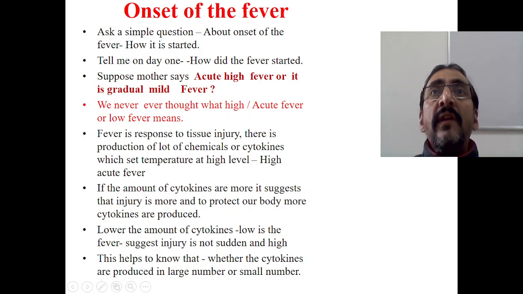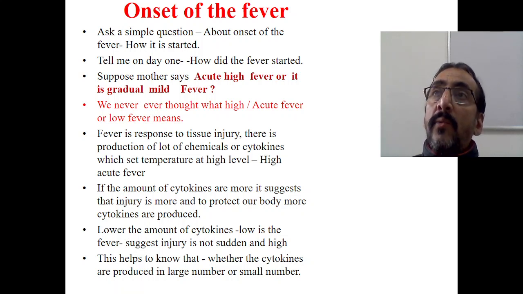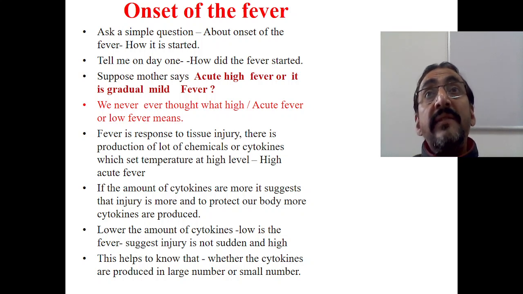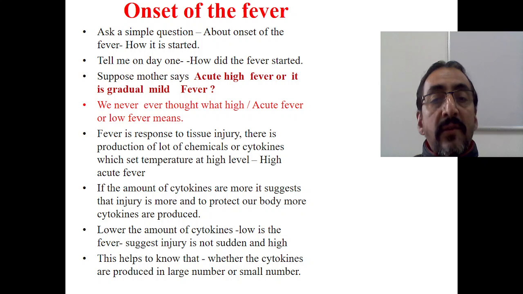That means the virulence of the organism is more. When the virulence of the organism is more, it will cause more tissue injury at a time, and this produces more and more chemicals, cytokines, prostaglandins at a moment, and because of which there is more and more cytokine surge, and the temperature will be set at a high point suddenly. This is one thing.